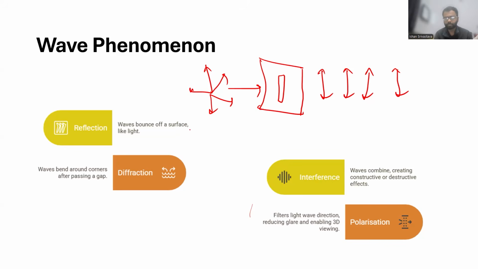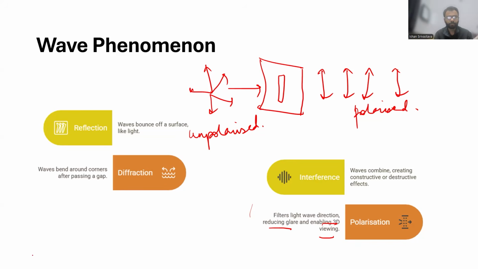So you say that this is unpolarized light, and this is polarized light, right? So that is the understanding of polarization. This is used in reducing glare or enabling 3D viewing. All these applications are there. All these phenomena have various applications, and if you just have a basic understanding of these terms, that much is going to be enough.